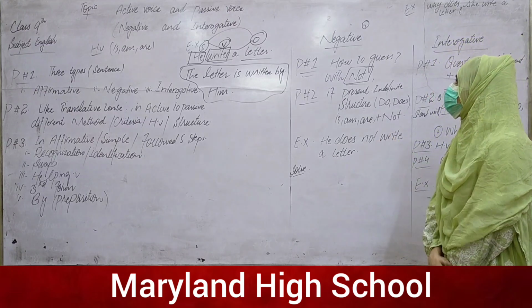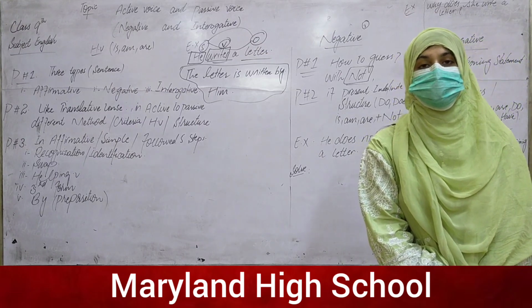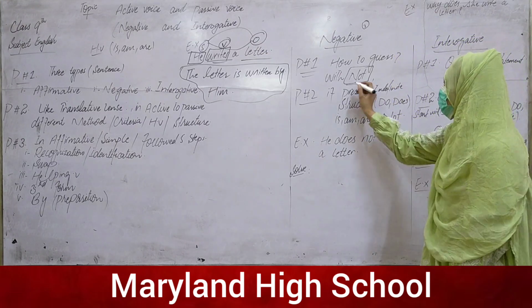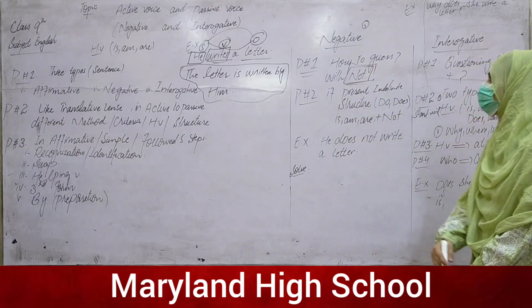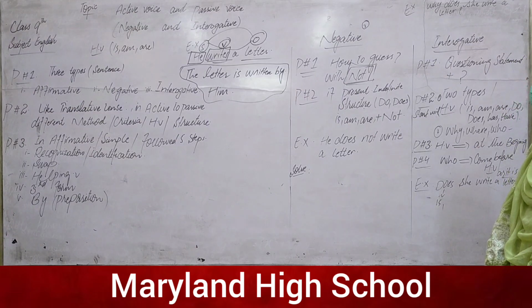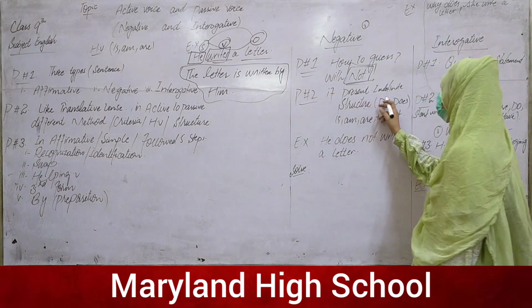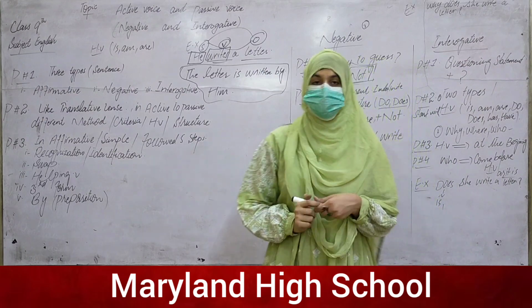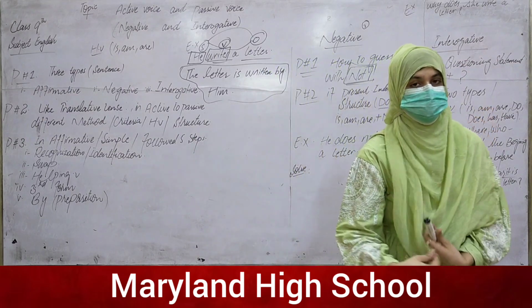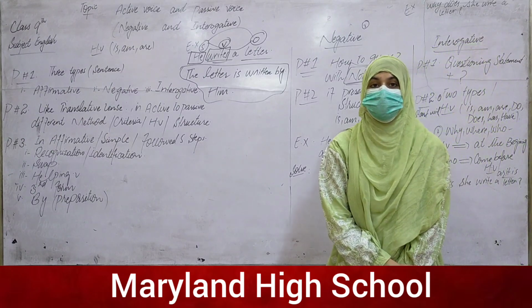Here is the recognition and identification: if in any tense or statement we have the word not, then this statement will be a negative statement, and we have to deal with it according to the criteria and method of the negative statement. Point number two: for the negative of the present indefinite tense, we use the helping verbs do and does.